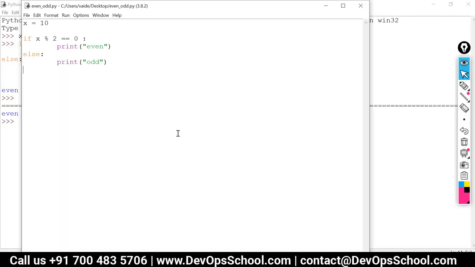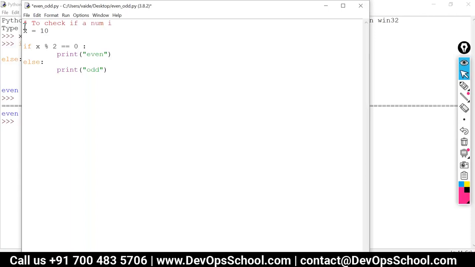Okay, so the purpose was just to introduce you to the syntax of the if-else statement, and our problem definition here was, I'll write the problem definition, to check if a number is an even number or odd number. That was the problem definition, a simple program.